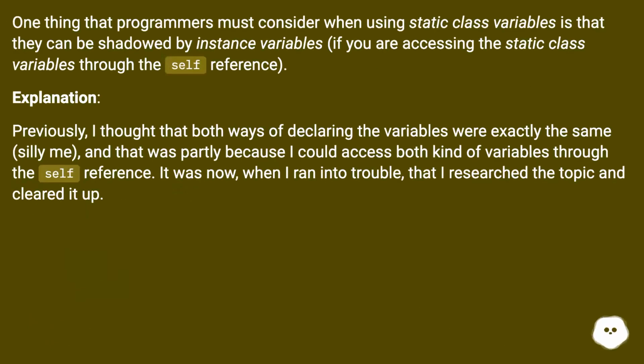One thing that programmers must consider when using static class variables is that they can be shadowed by instance variables if you are accessing the static class variables through the self reference. Explanation. Previously, I thought that both ways of declaring the variables were exactly the same, silly me, and that was partly because I could access both kinds of variables through the self reference. It was now, when I ran into trouble, that I researched the topic and cleared it up.